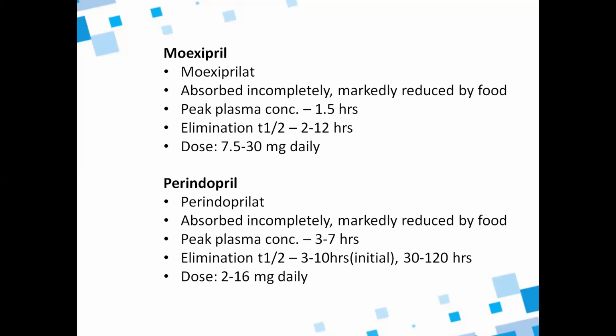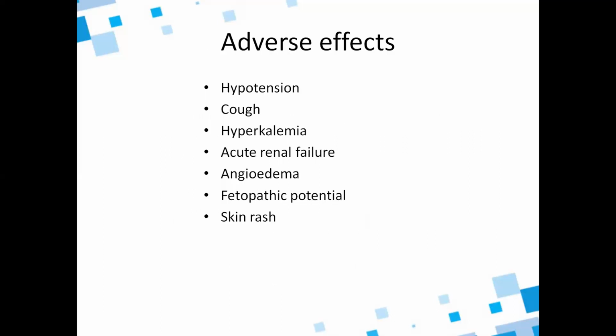Moexipril: moexiprilat is the metabolite, and it is absorbed incompletely, markedly reduced by food. Peak plasma concentration is within 1.5 hours and elimination half-life is 2 to 12 hours. Dose is 7.5 to 30 milligrams daily. Perindoprilat is absorbed incompletely, markedly reduced by food. Peak plasma concentration occurs within 3 to 7 hours. Elimination half-life is 3 to 10 hours initially, later 30 to 120 hours, and dose is 2 to 16 milligrams daily.